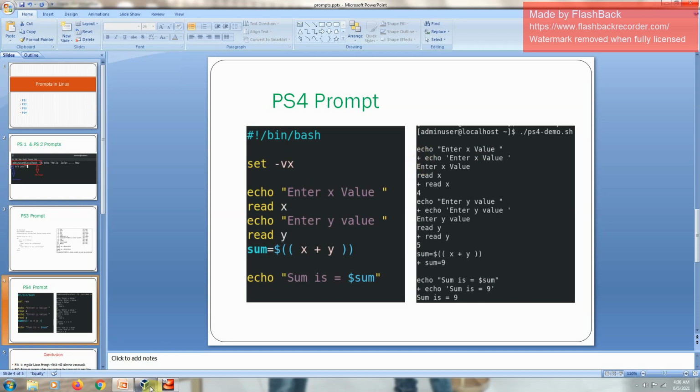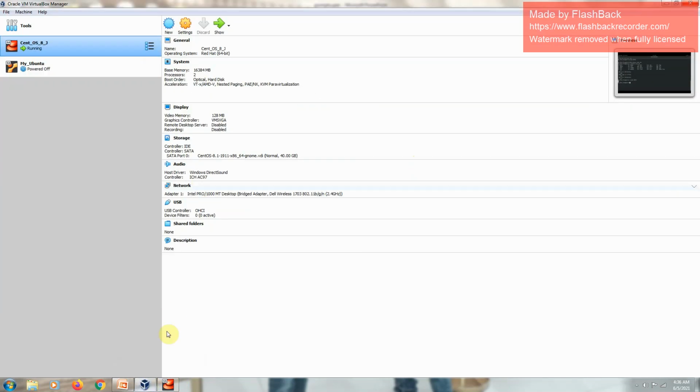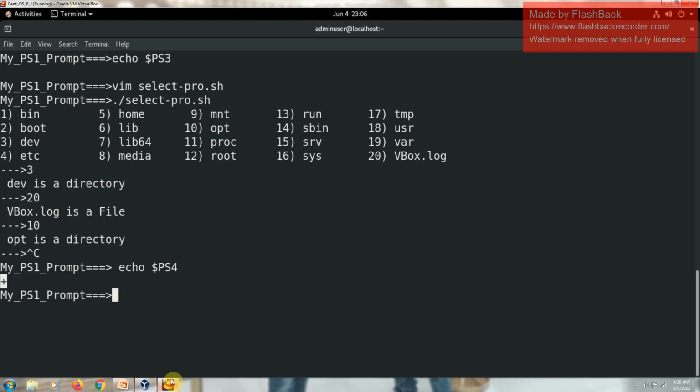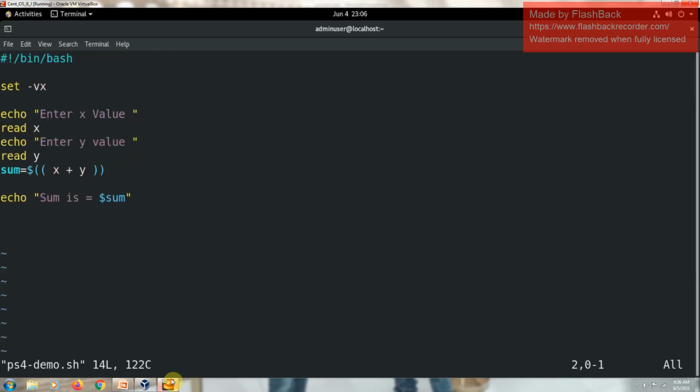Okay, let me show you with this program. Here I wrote a small simple program. This is the shebang, don't worry about it. Here I am enabling debugging for tracing my program, and here, simply, we are reading the x value and the y value, calculating the sum of x and y and displaying it. Now since we enabled tracing in this shell program, let me execute this.